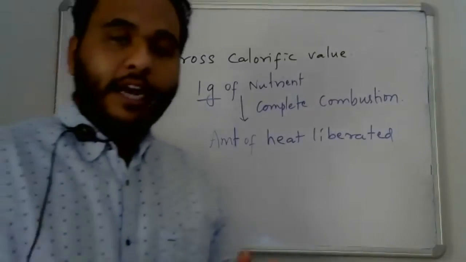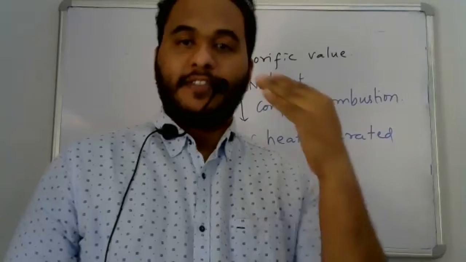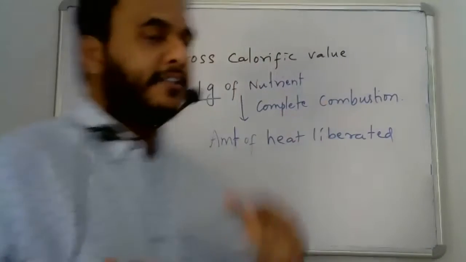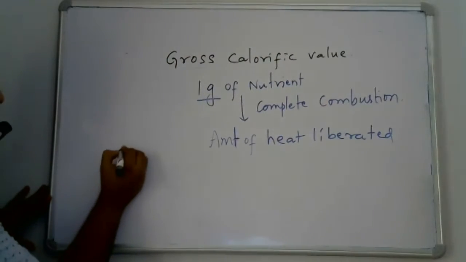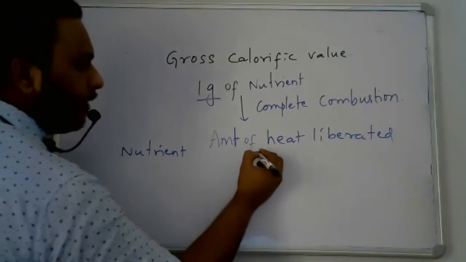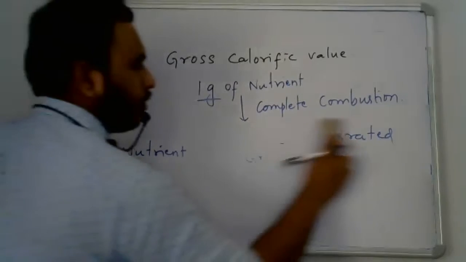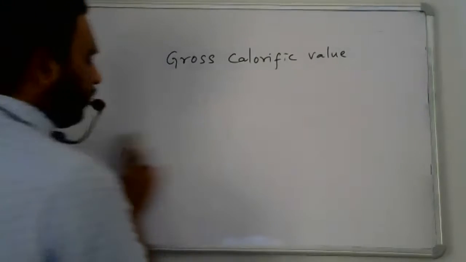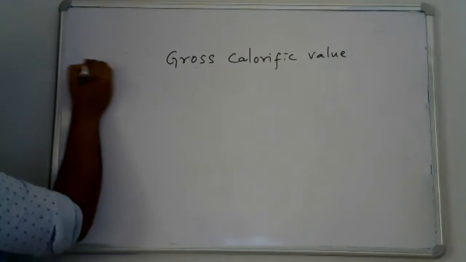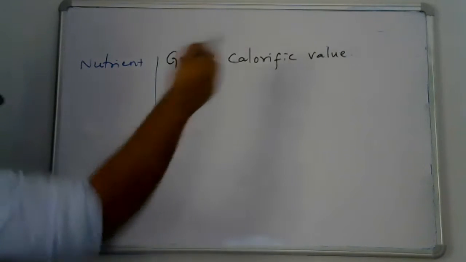I will give you the gross calorific value of the three substances: carbohydrates, proteins, and fats. Nutrient and gross calorific value.